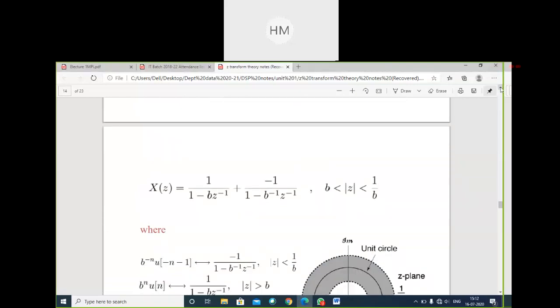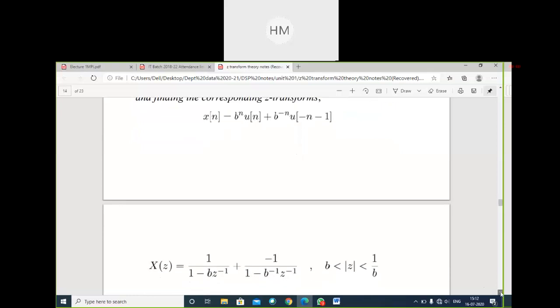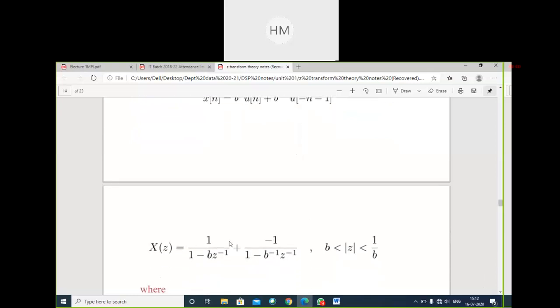See, now what we will do, we have to remember what is the Z transform of unit step function, delayed function, and directly we can write its Z transform. Otherwise, what will happen? If you will remember small formulas of these input signals, then you can directly write it in your exams. Likewise, here we have directly written.